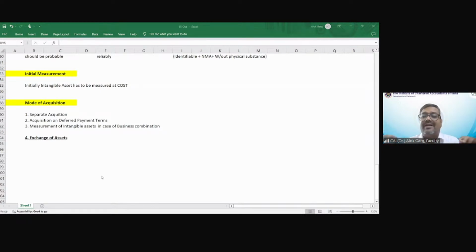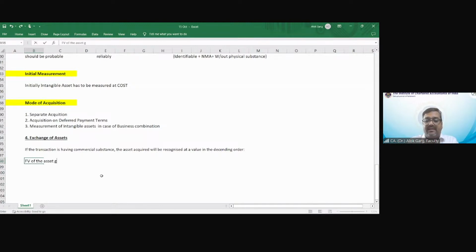So friends, if the transaction is having a commercial substance, the asset acquired will be recognized at a value in the descending order. Right? What does it mean? The first priority has to be given to the fair value of the asset given up.